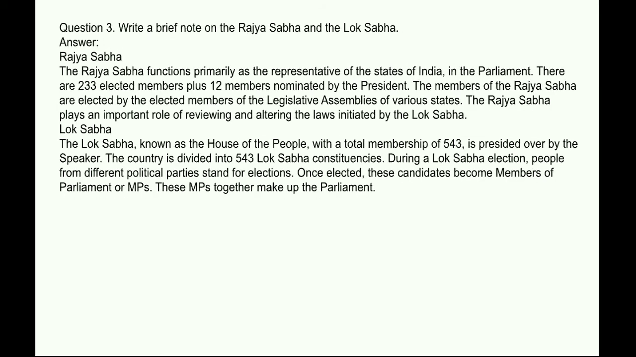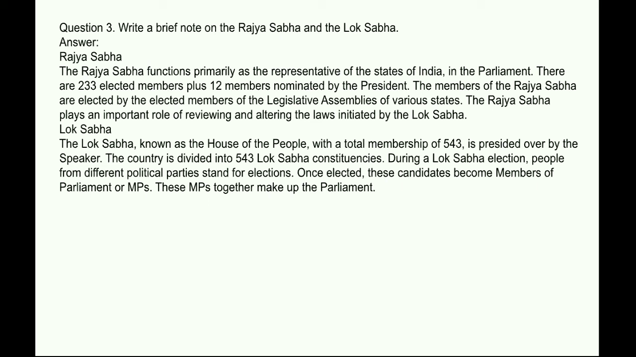Next question: write a brief note on the Rajya Sabha and the Lok Sabha. Answer: Rajya Sabha. The Rajya Sabha functions primarily as the representative of the states of India in the parliament. There are 233 elected members plus 12 nominated by the President. The members of the Rajya Sabha are elected by the elected members of the Legislative Assemblies of various states. The Rajya Sabha plays an important role of reviewing and altering the laws initiated by the Lok Sabha.